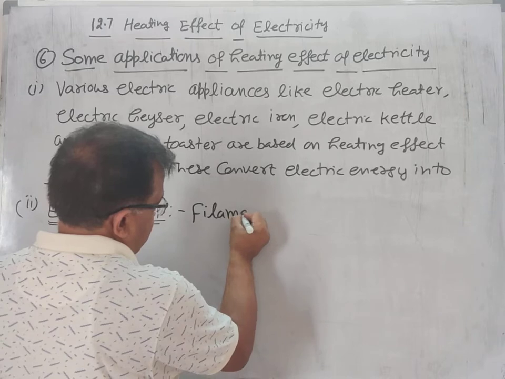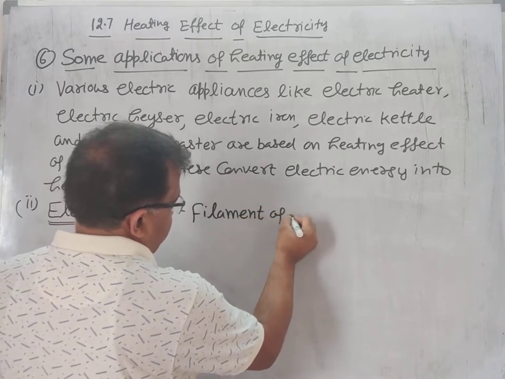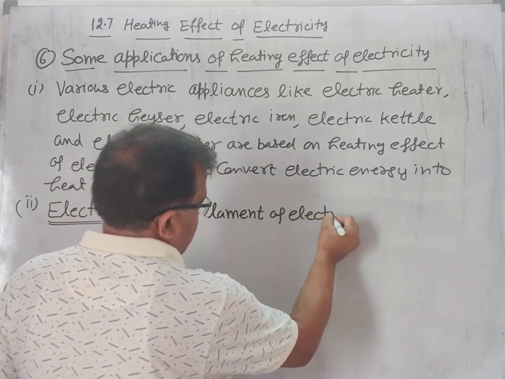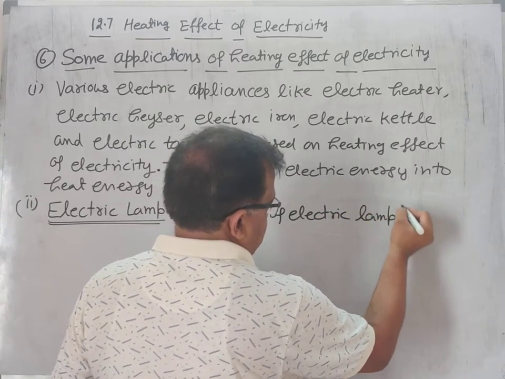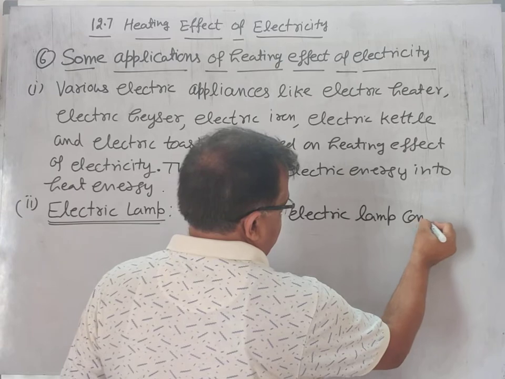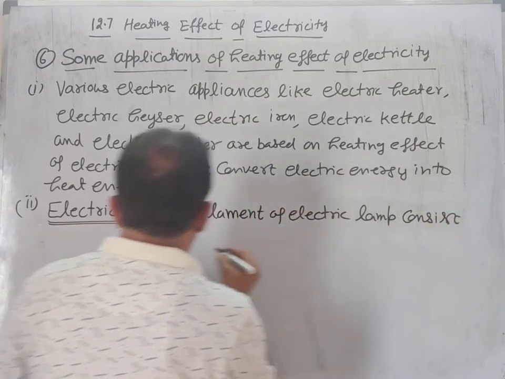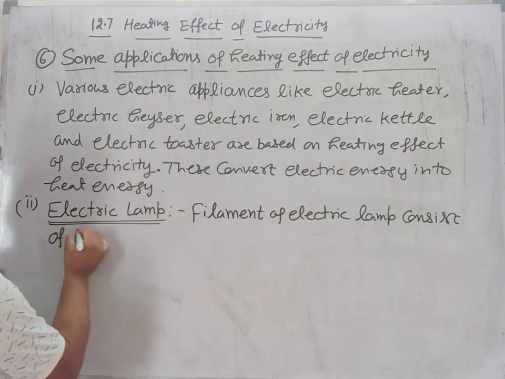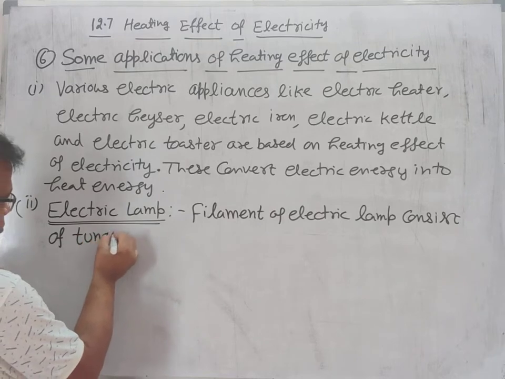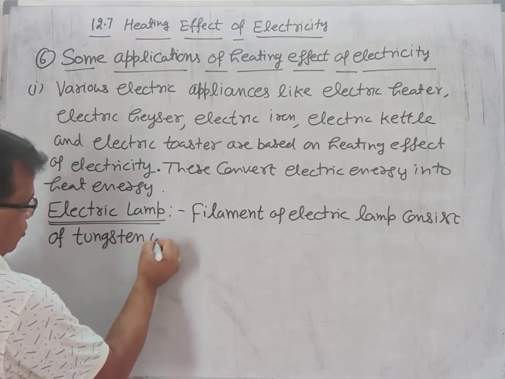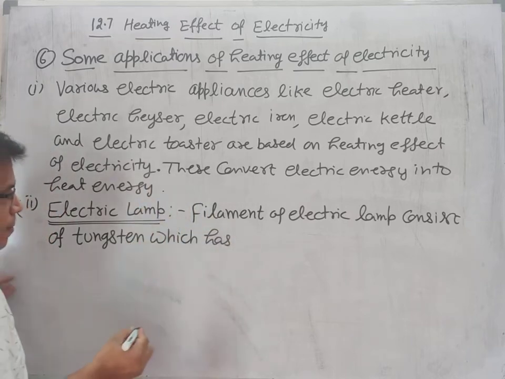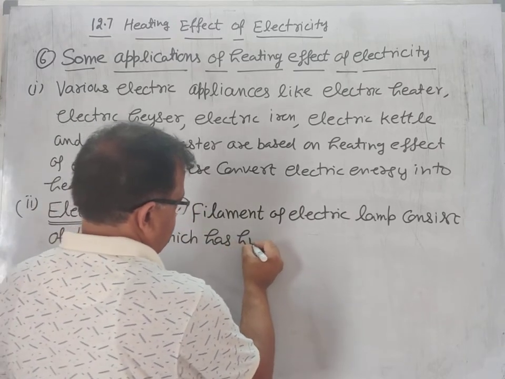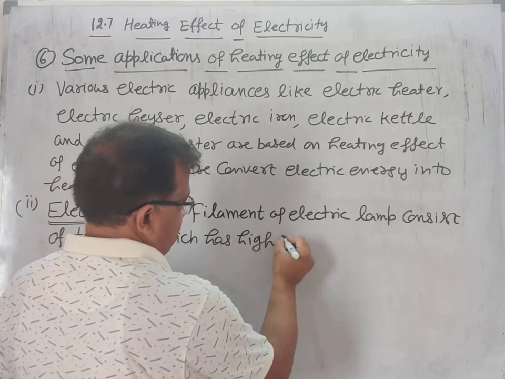The filament of an electric bulb or lamp consists of tungsten, which has very high resistance.